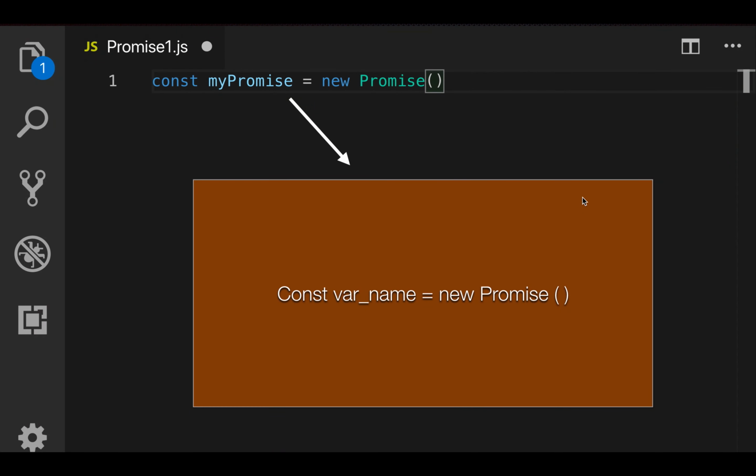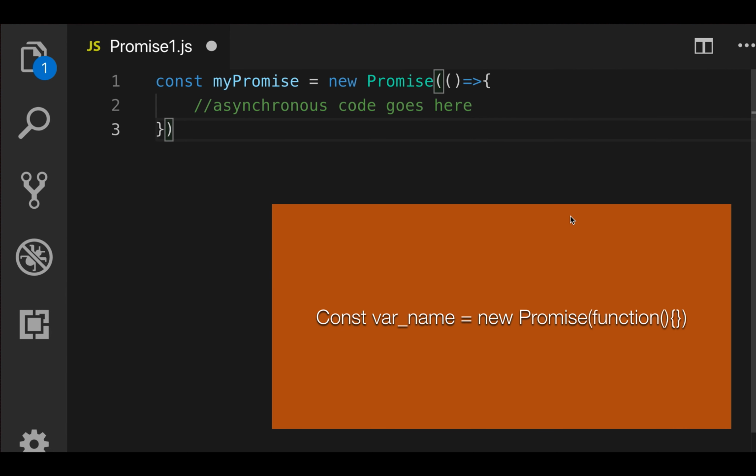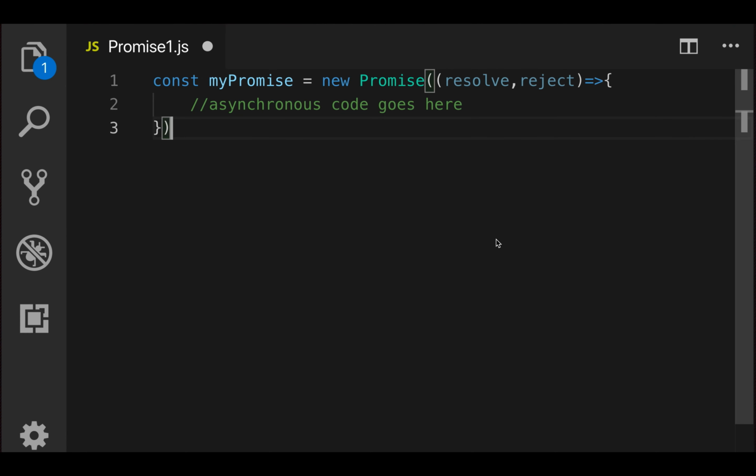Let's see a demo of how to use this promise in our code. This is the general syntax of a promise declaration. Always go with const while declaring promises. As you can see here, we have a variable name and a new Promise constructor. This constructor takes only one argument, a callback function. This callback function accepts two parameters: one is resolve, another is reject. We will write our asynchronous code inside this callback function.